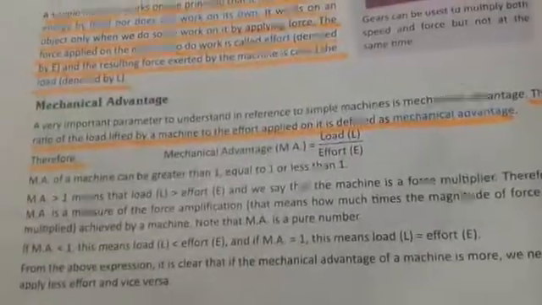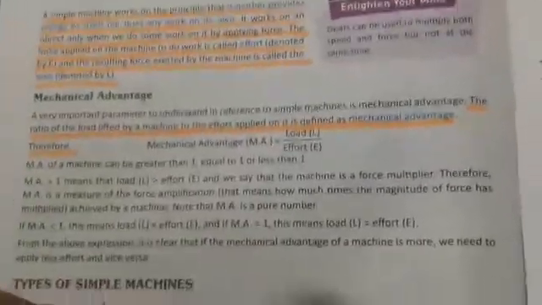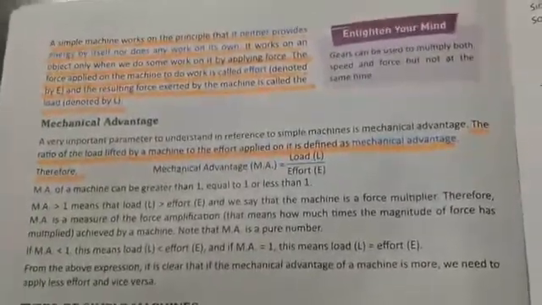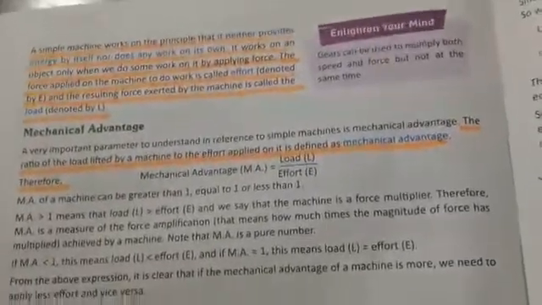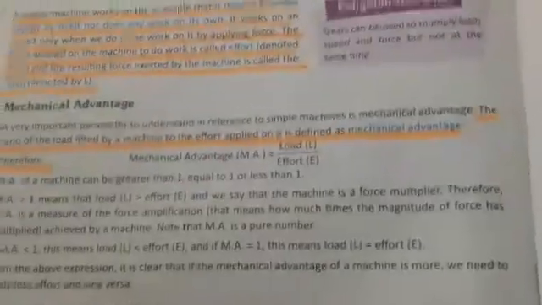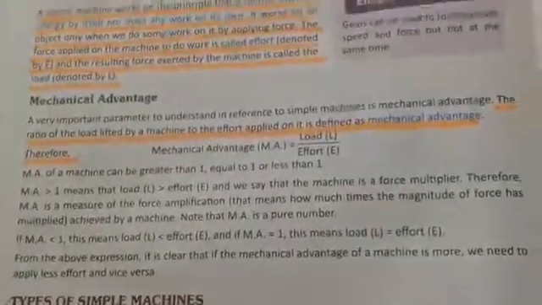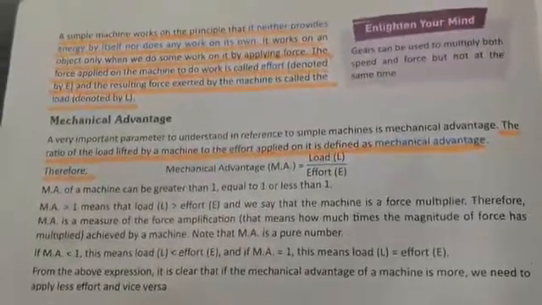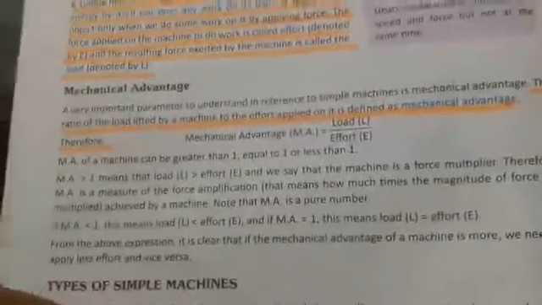What is mechanical advantage? A very important parameter to understand in reference to simple machines is mechanical advantage. The ratio of the load lifted by a machine to the effort applied on it is defined as mechanical advantage. Therefore, mechanical advantage, MA, equals load L upon effort E, L upon E.